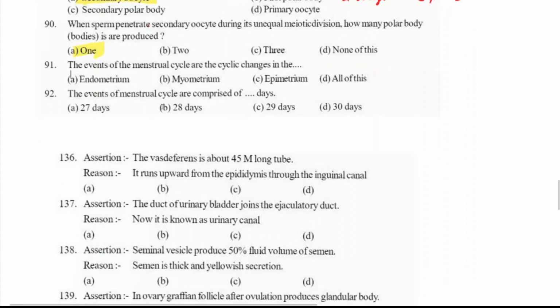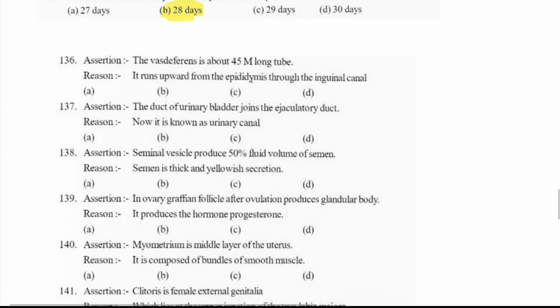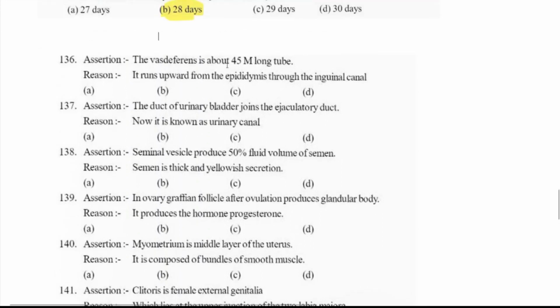The events of the menstrual cycle are the cyclical changes occurring in the endometrium, right? The events of the menstrual cycle comprise 28 to 29 days, out of which we will opt for 28 as the most appropriate answer, okay? 28 days.